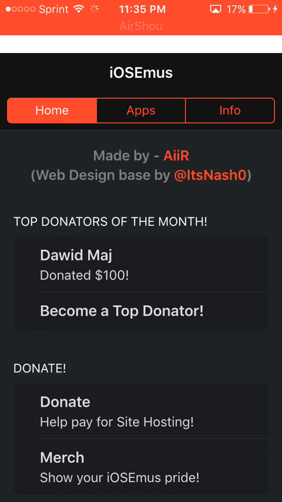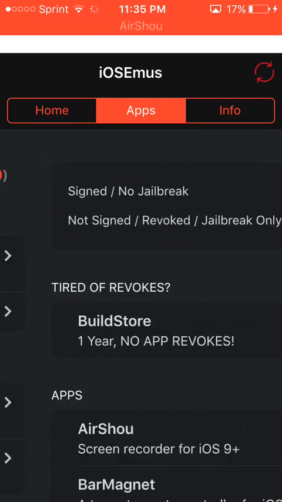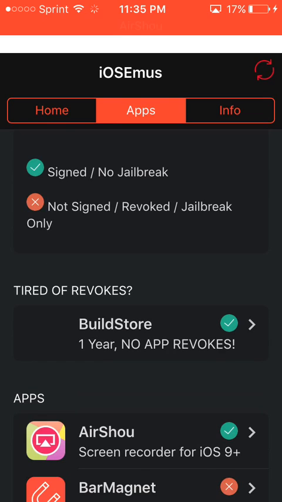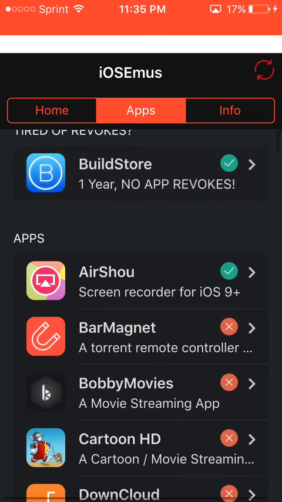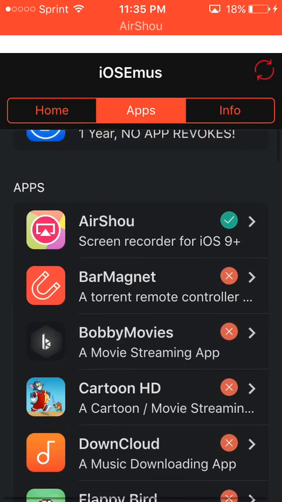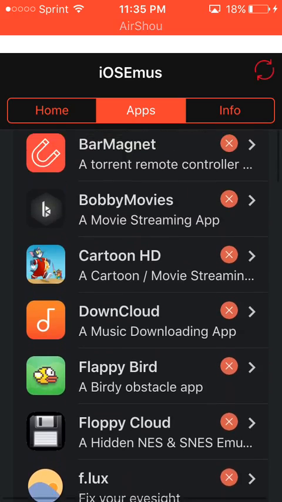You go to apps, like I said, and it'll tell you with a blue/green check, or a red X. A green check will say signed, and you don't have to have a jailbroken device. And a red X means you have to have a jailbroken device, revoked and not signed. And all these, unless you have a jailbroken phone, if you don't have that, then you can just stick to this with me.